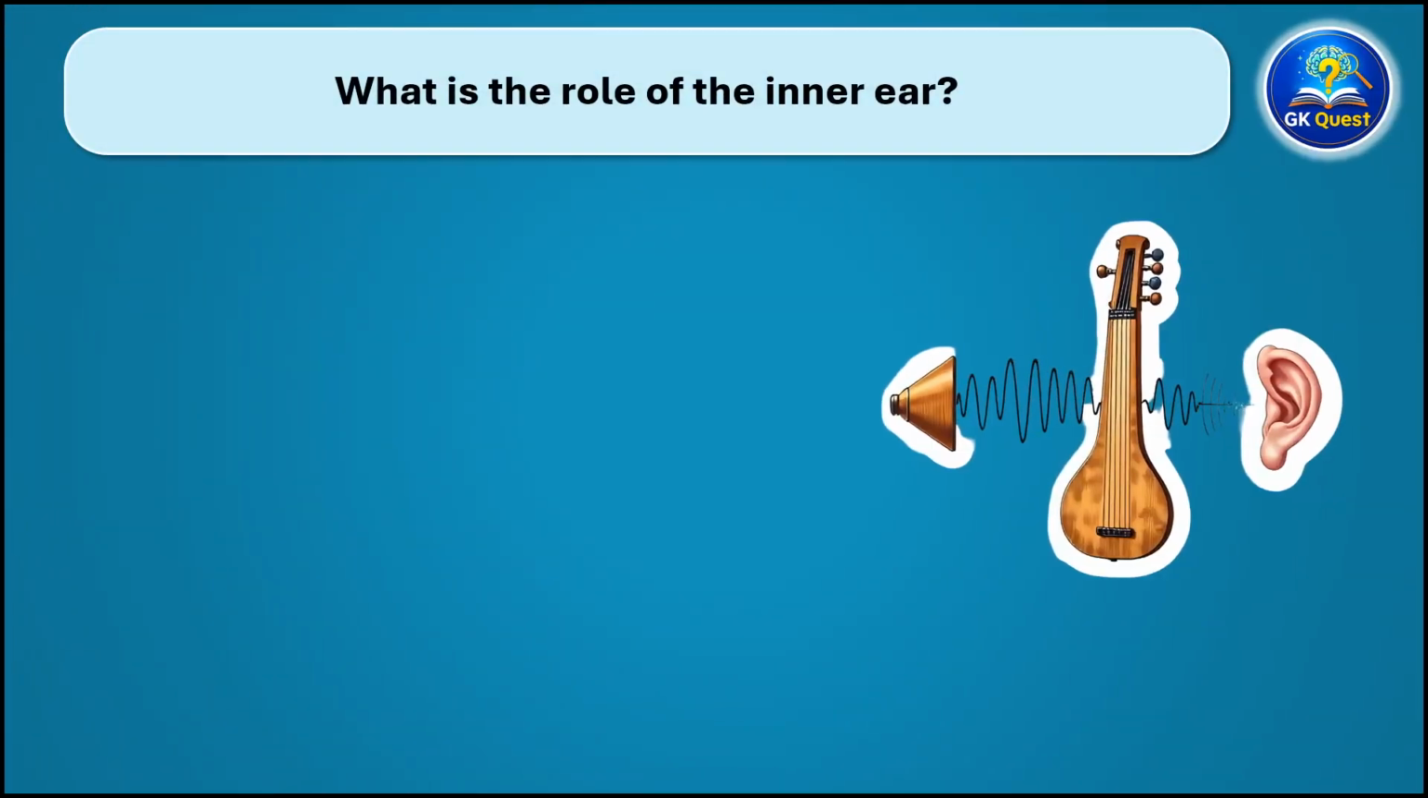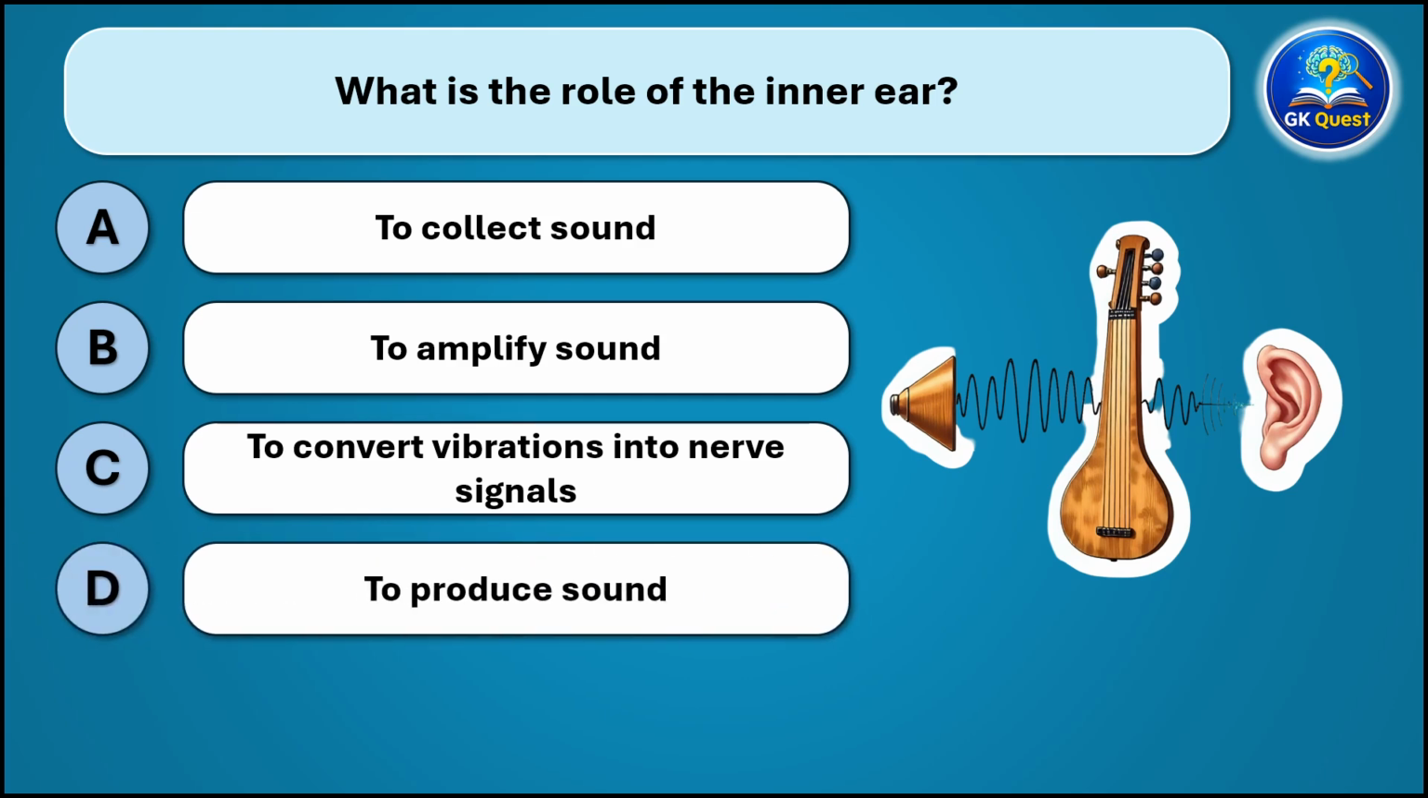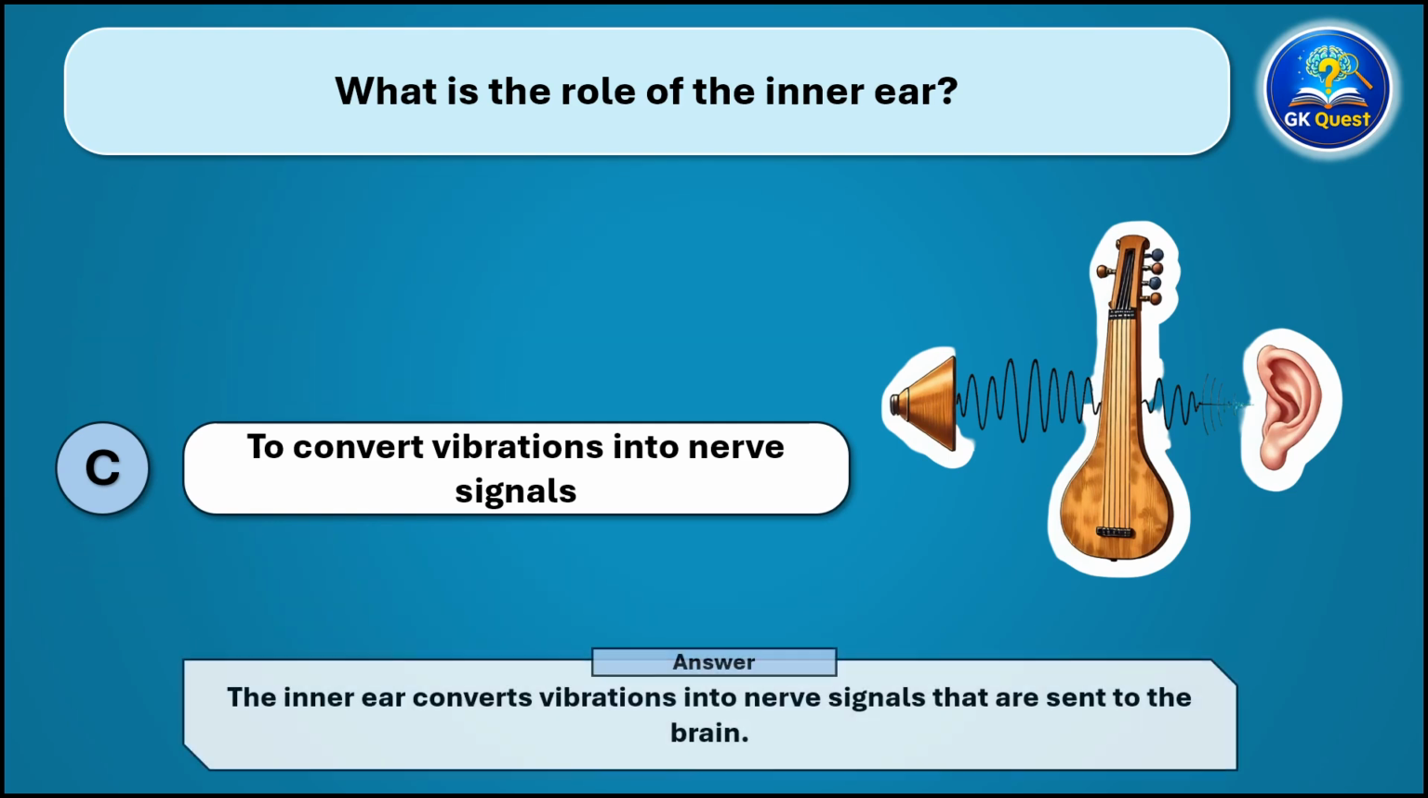What is the role of the inner ear? And the correct answer is the inner ear converts vibrations into nerve signals that are sent to the brain.